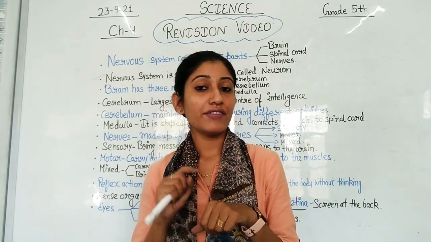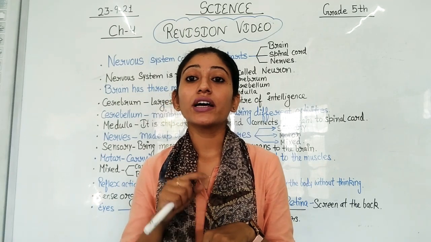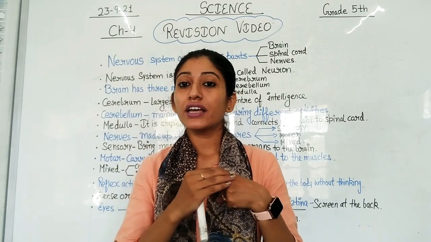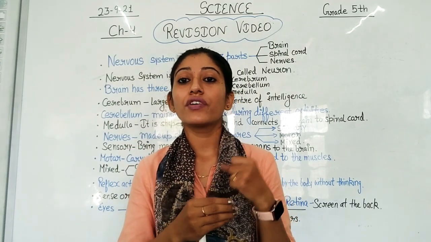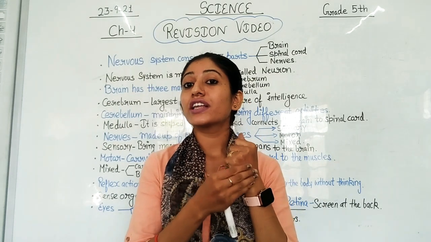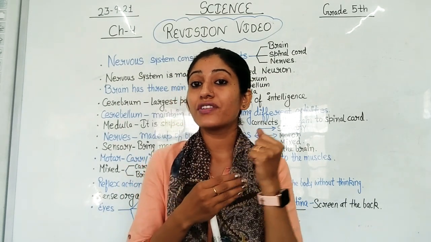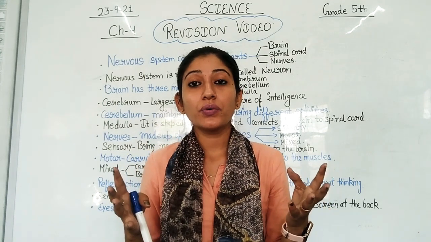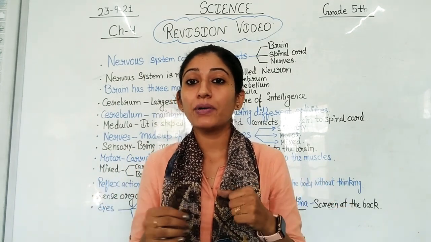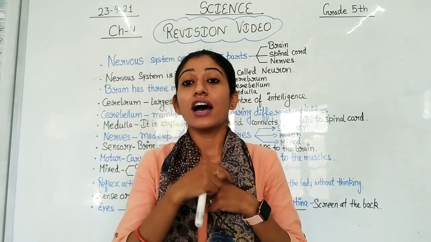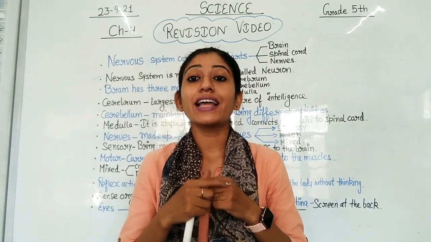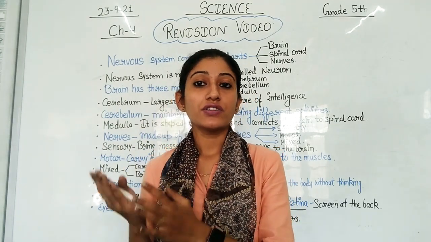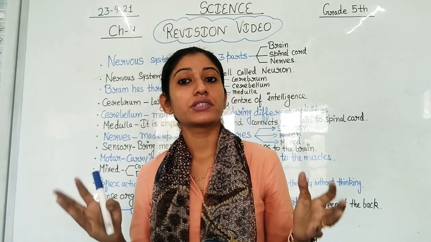Then another thing we have is skin. Skin is a sense organ which tells us about the touch. So if anything touches our skin or our body gets touched by anything, how do we come to know that we have touched something or somebody has touched our body? These things we are able to know due to the sense organ of our body, that is the skin. So skin is also a sense organ. These 5 sense organs connect us to the outside world.